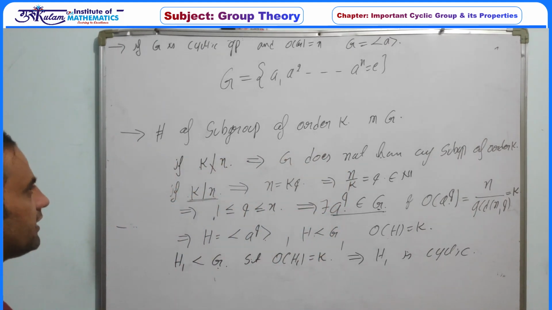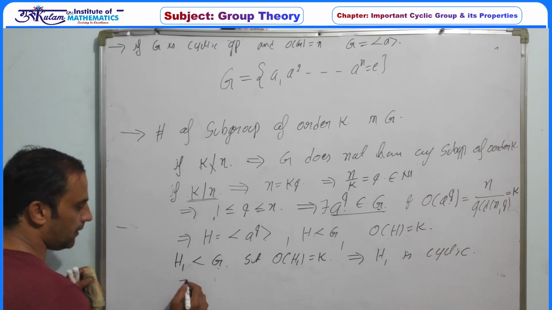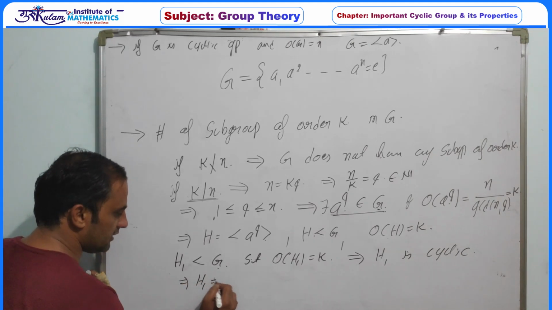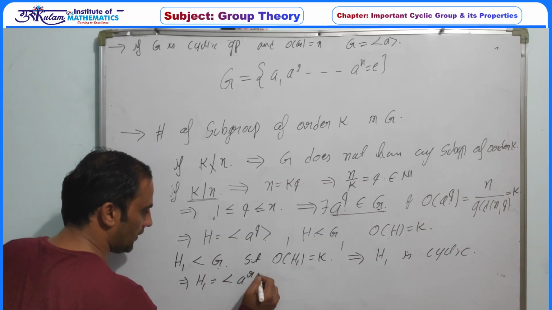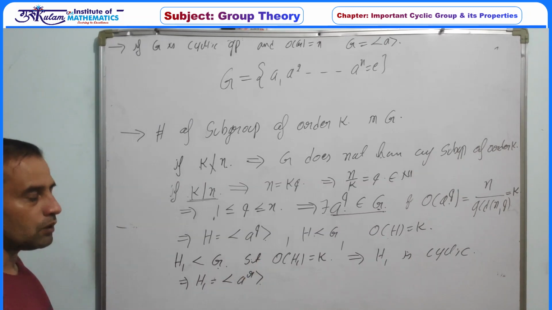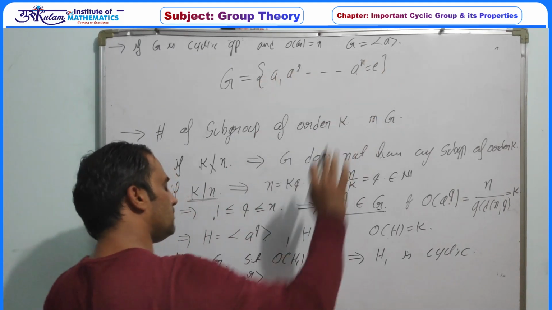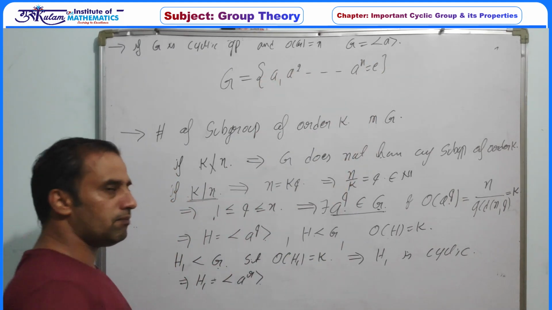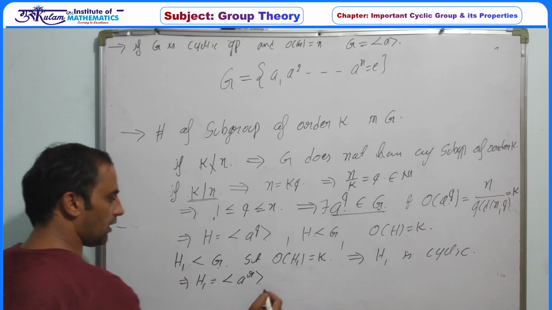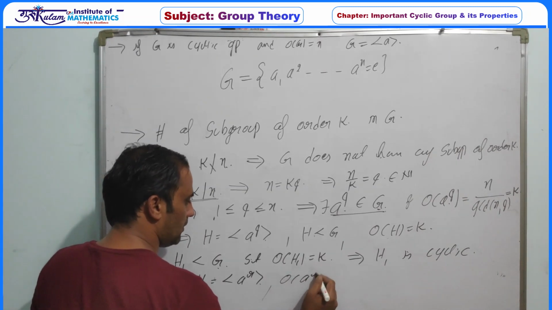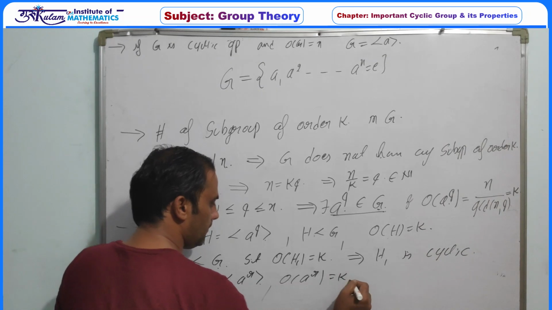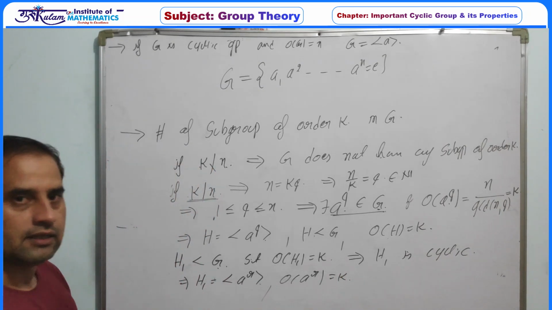or H1 is a cyclic subgroup, so definitely this implies H1 is generated by some a to the power r, because every element of G is of the form a to the power something. So H1 must be generated by a to the power r, and the order of a to the power r must be k, because the order of H1 is k.